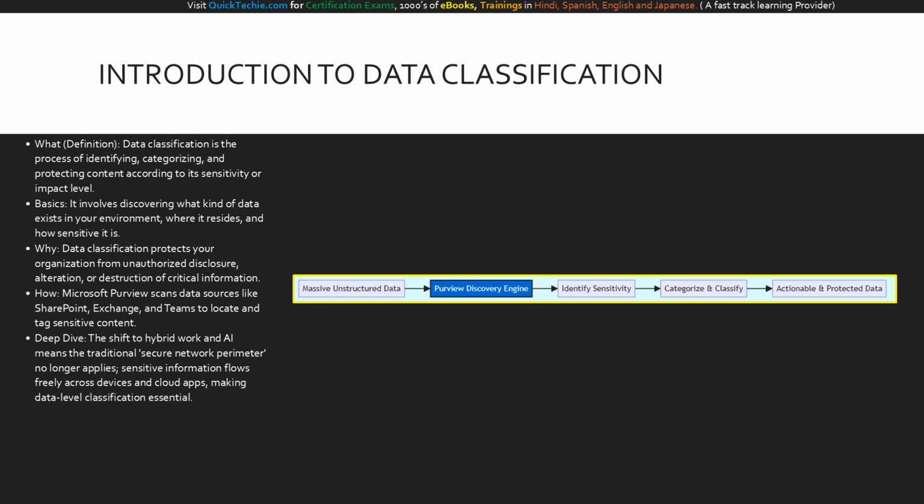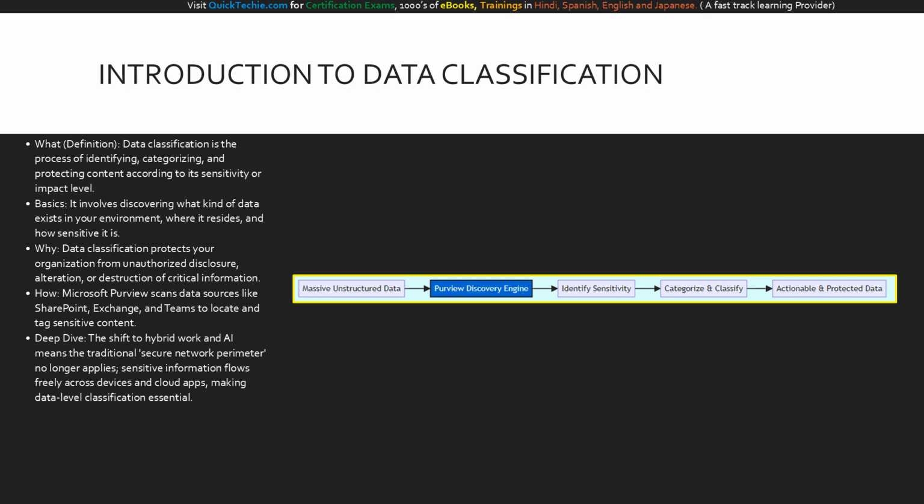You cannot apply a data loss prevention policy or encrypt a file if you do not know what that file contains. Without deep visibility into your data landscape, meaningful protection is impossible. By utilizing Microsoft Purview, we transform raw, chaotic data into a structured, visible inventory that we can proactively secure and govern.